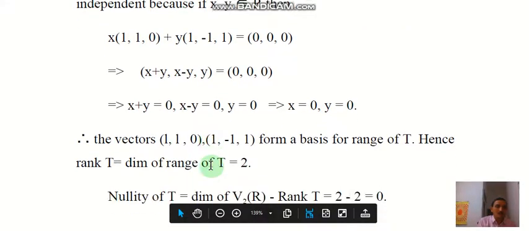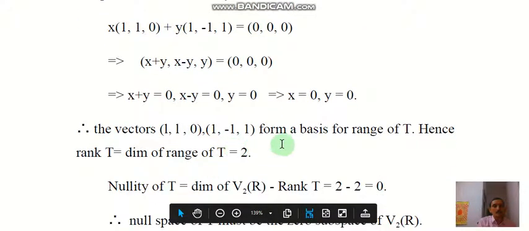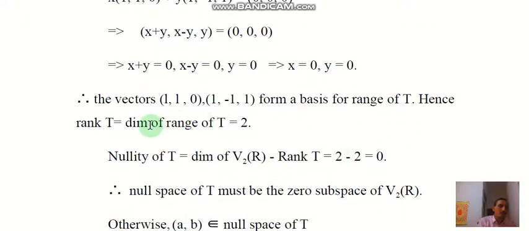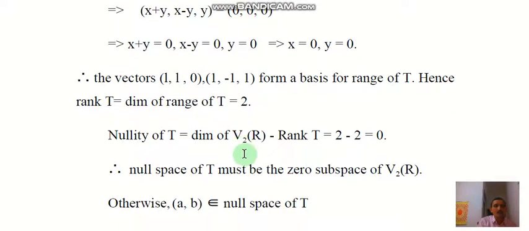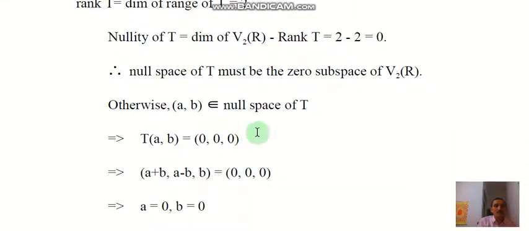Therefore these vectors form a basis of the range of T. Hence the rank of T, that is the dimension of the range of T, equals 2. So nullity of T equals dimension of V2(R) minus rank T, and the dimension of V2(R) is 2, therefore 2 minus 2 equals 0. Therefore the null space of T must be the zero space of V2(R).